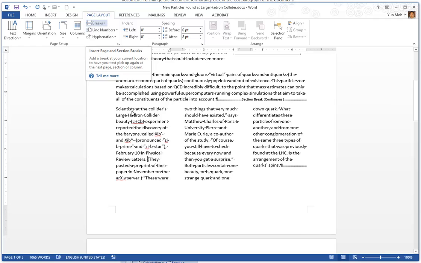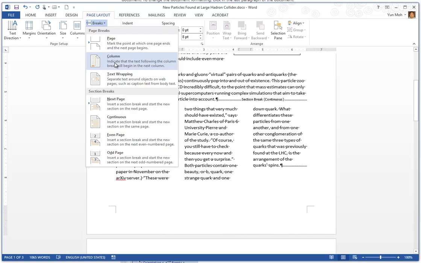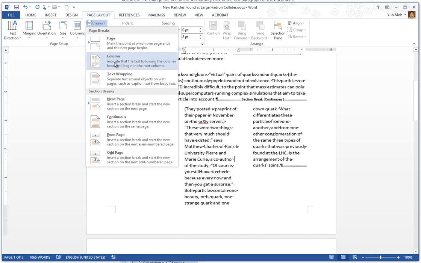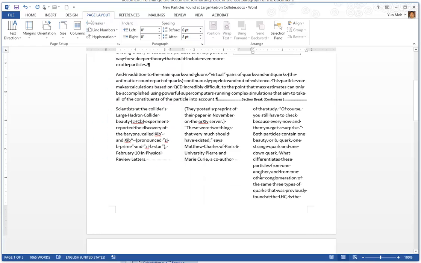I'm sorry, the column break. So put the insertion point there, and then go to breaks, and then click on column break. And it breaks right there. The problem is, it gives some control, but it tends to mess with the rest of the columns. So for example, it's no longer even this way. So you may have to put the other column breaks to make it even.